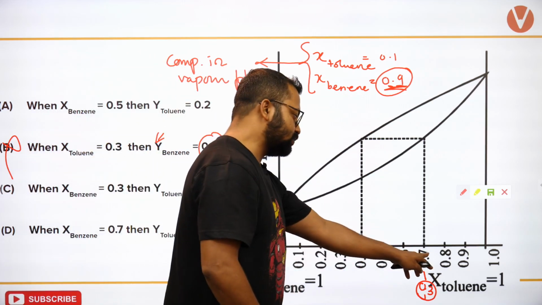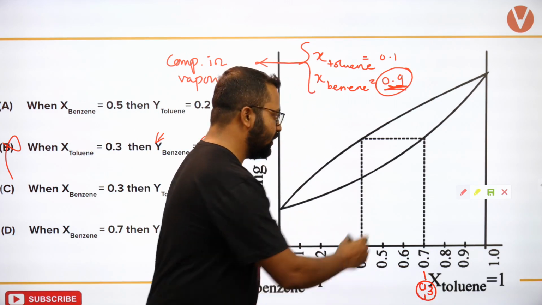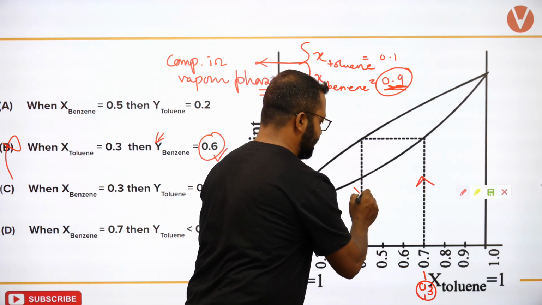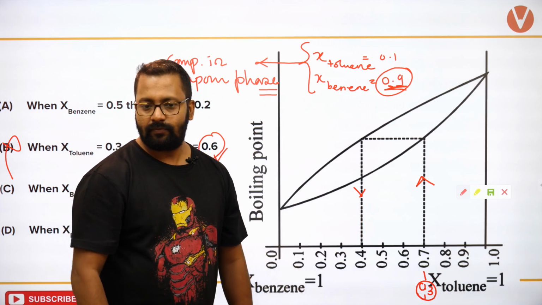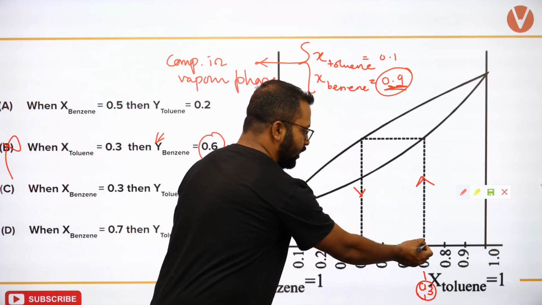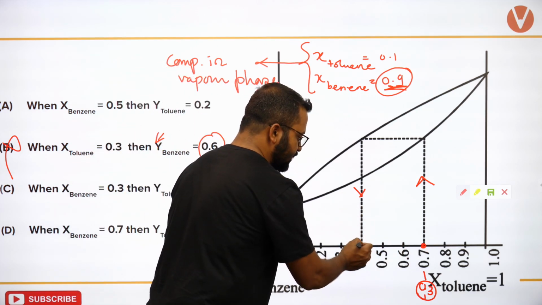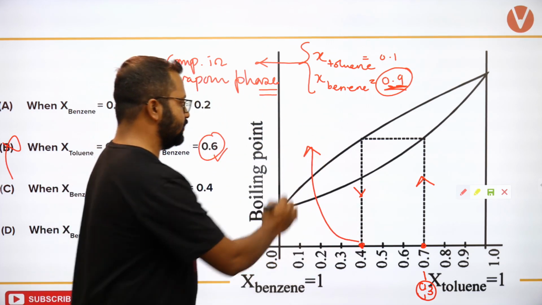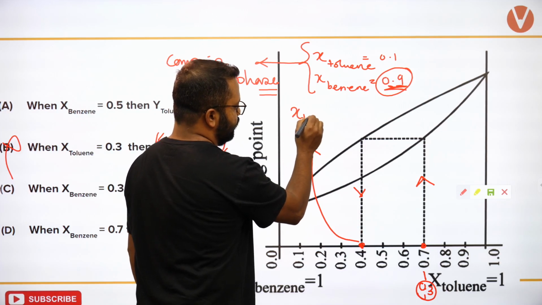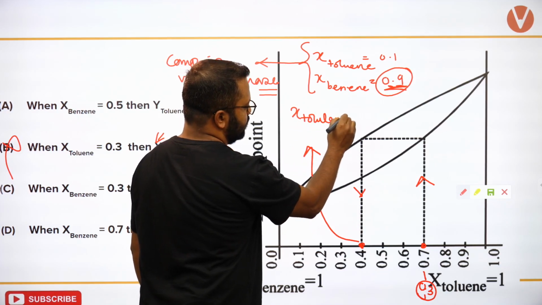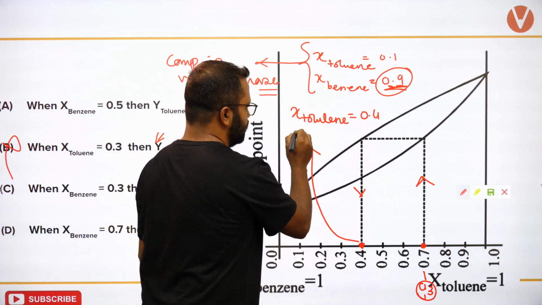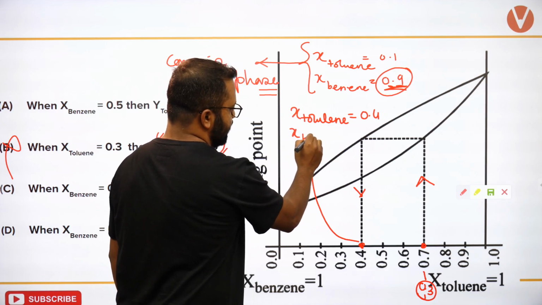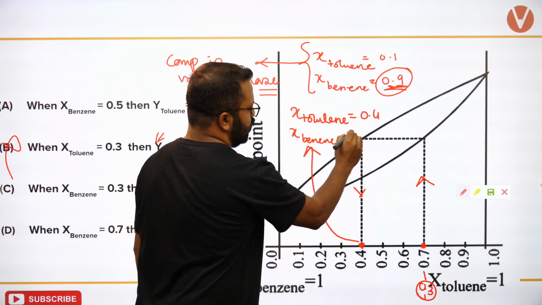When toluene is 0.7, benzene will be 0.3. Boil किया, condense किया. Okay, when I boil this, I condense this. So when I condense this, what is the composition that I obtain? Mole fraction of toluene is 0.4 and mole fraction of benzene will turn out to be 0.6.